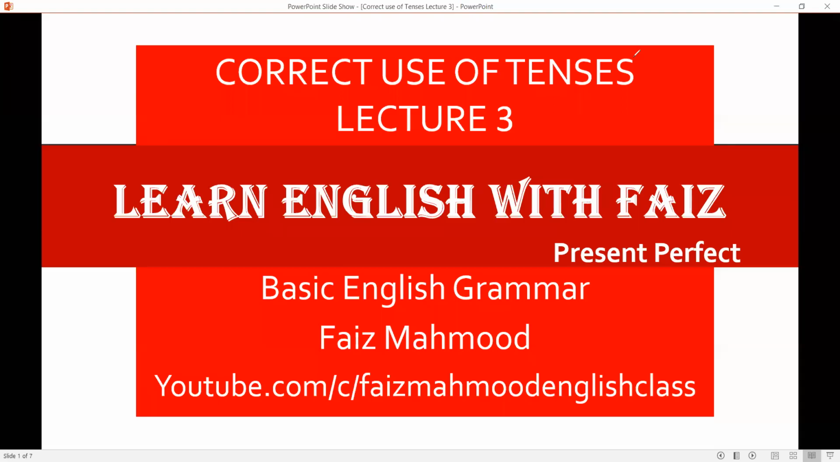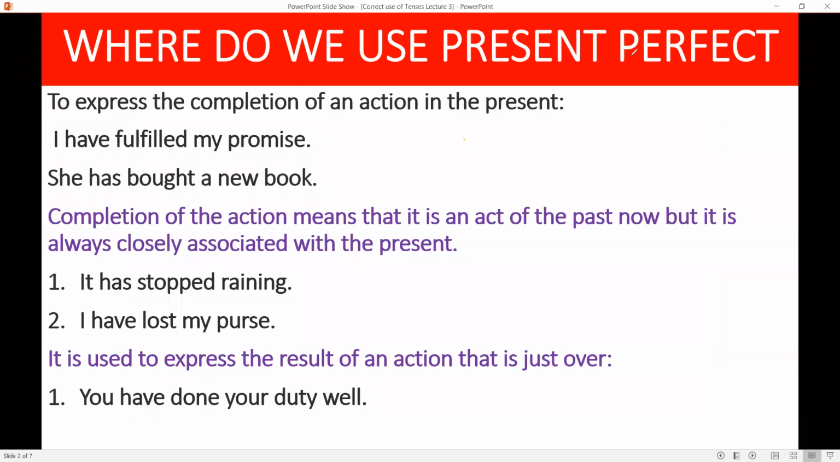Today, we will learn present perfect tense. This is the third lecture of the series of tenses. Where do we use present perfect? We use it to show or to express the completion of an action in the present.